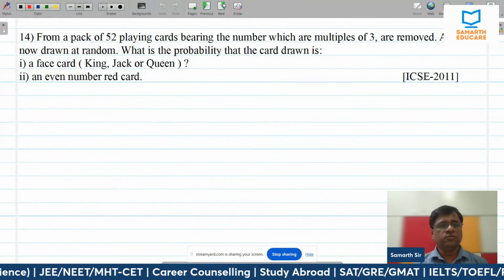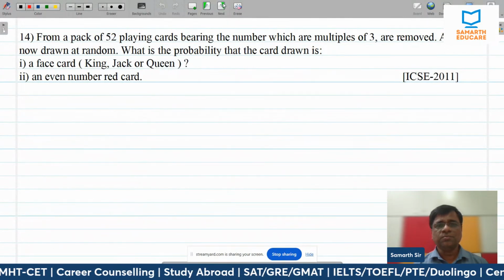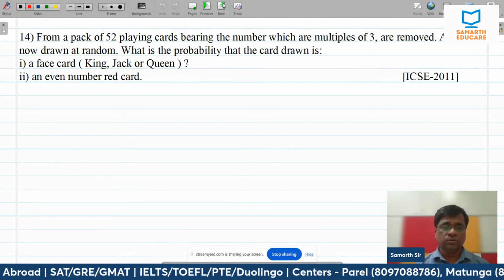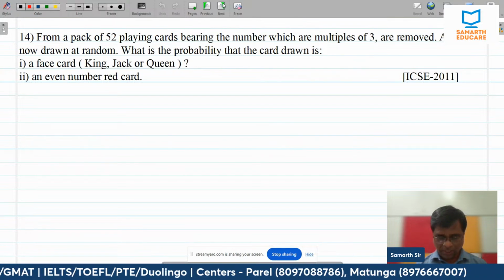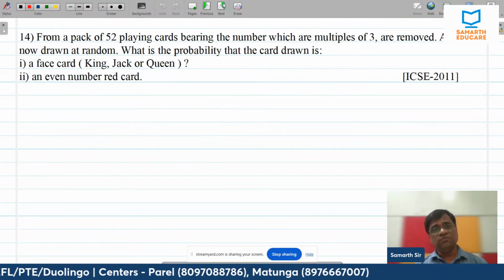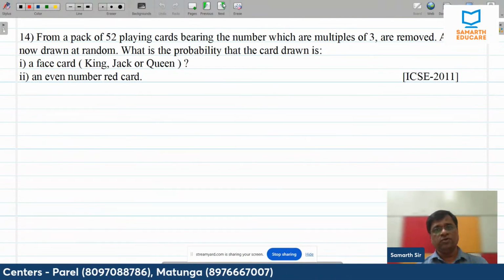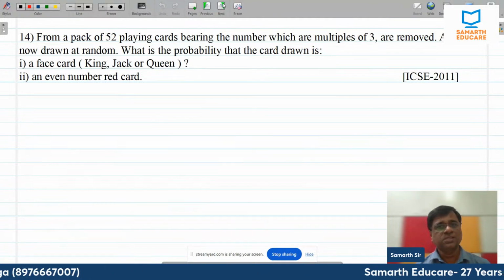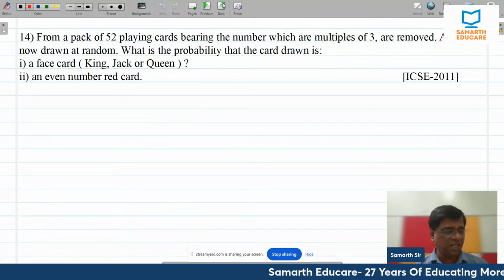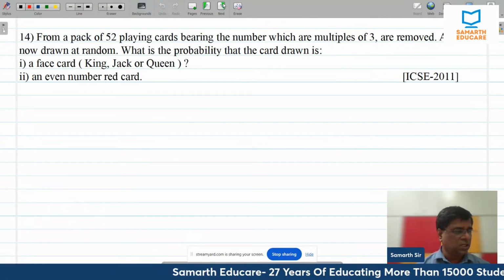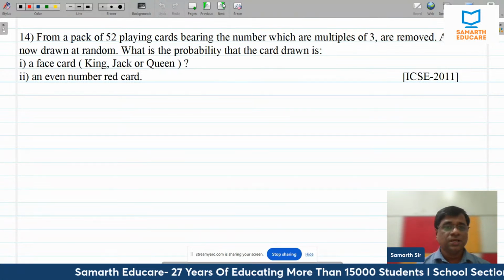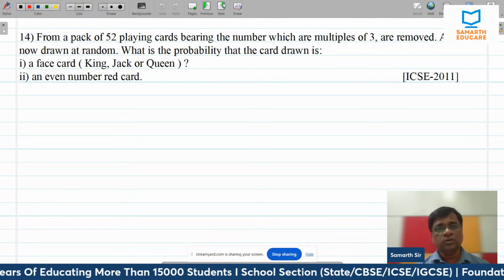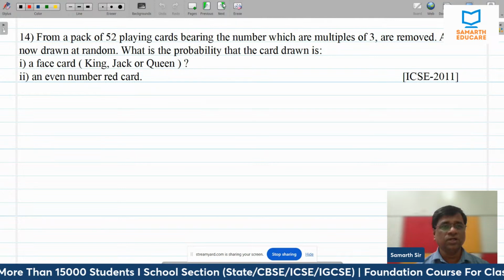ICSE 2011. From a pack of 52 playing cards, the numbers which are multiples of 3 are removed. Read the question properly, because probability is a topic where, if you look at the definition, probability is the number of favorable outcomes divided by the total number of outcomes. There is nothing in the definition. There is no simpler formula in all of maths. The only thing is that paper setters are going to play with you with respect to the wording. Understand this wording properly.